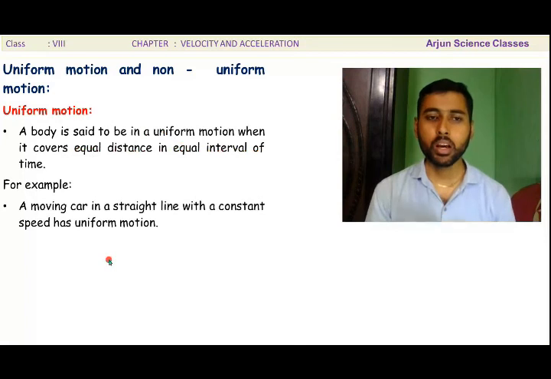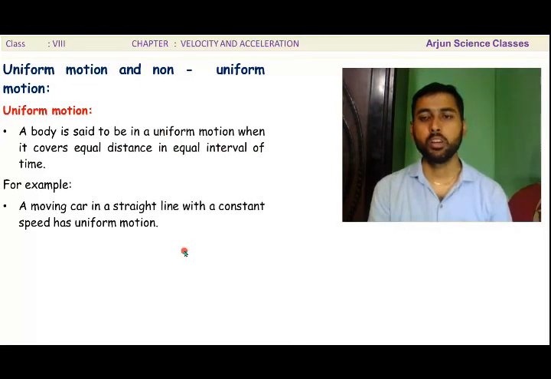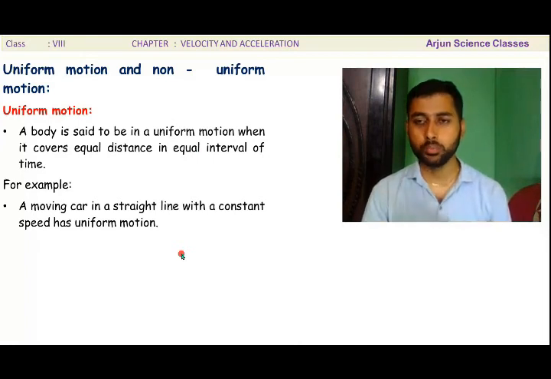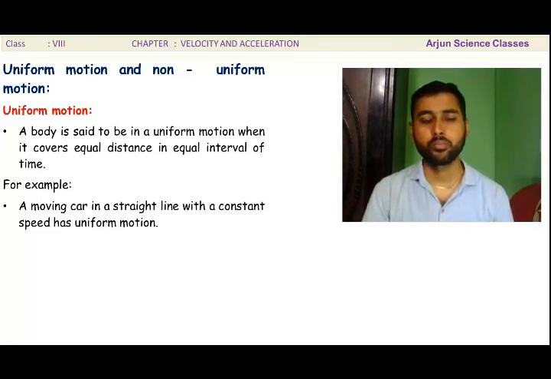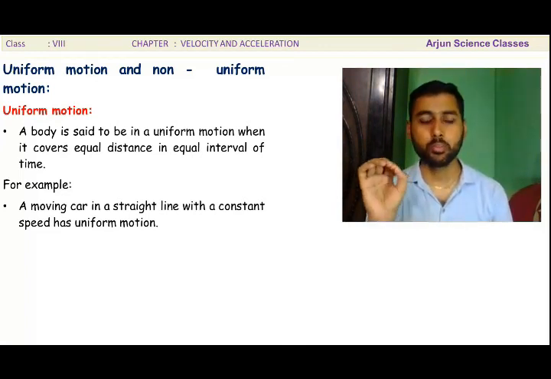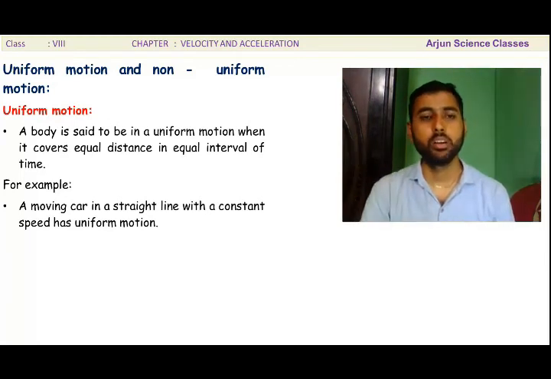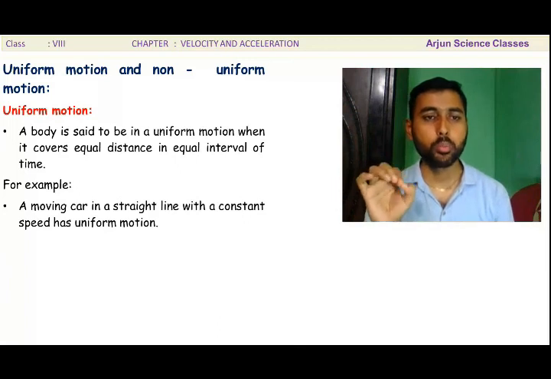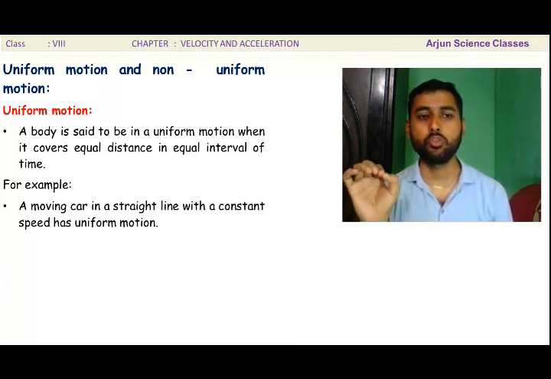For example, a car moving in a straight line with a constant speed has uniform motion. Constant speed, not variable speed. It is difficult to find such uniform motion in vehicles normally in Nepal. It is easier to find in other countries of the world, but difficult in Nepal because the roads are not so good and there are many turnings.